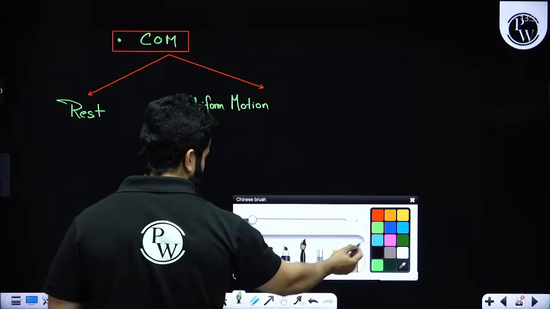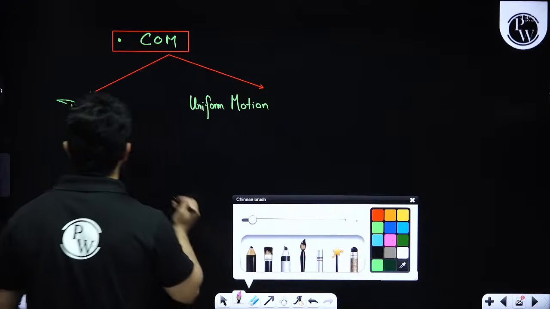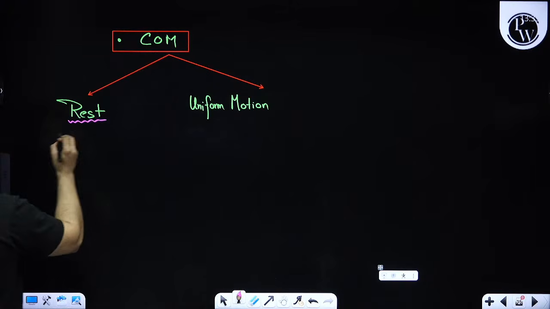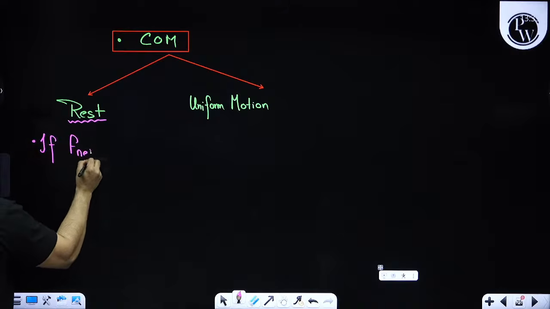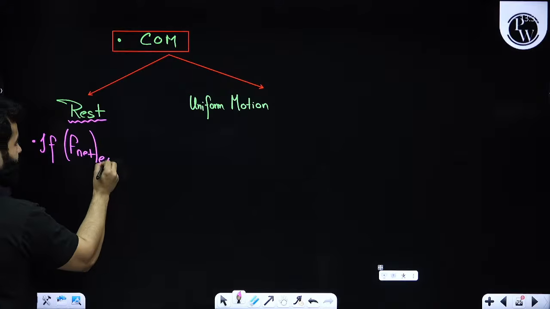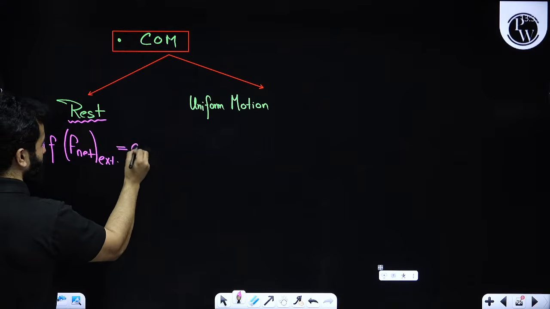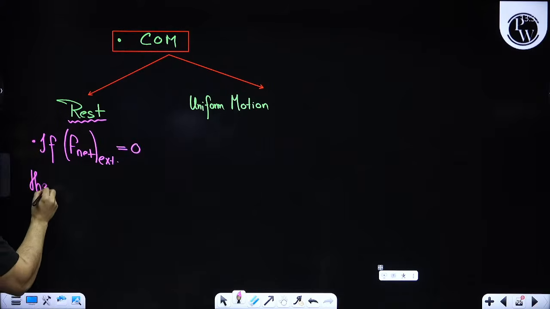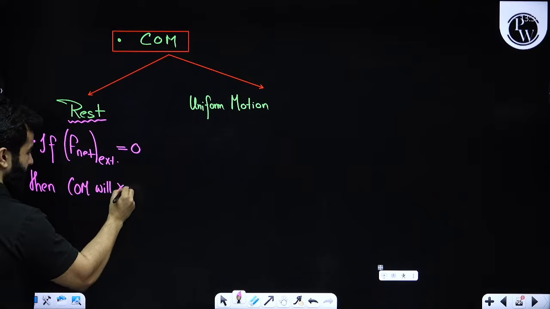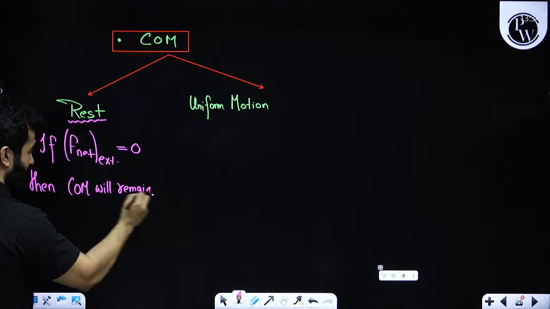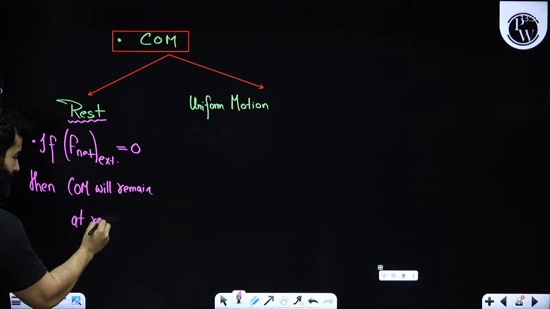And then we are saying, please see, that if it is at rest, and if the net external force on the entire system is 0, then the center of mass will remain at rest.